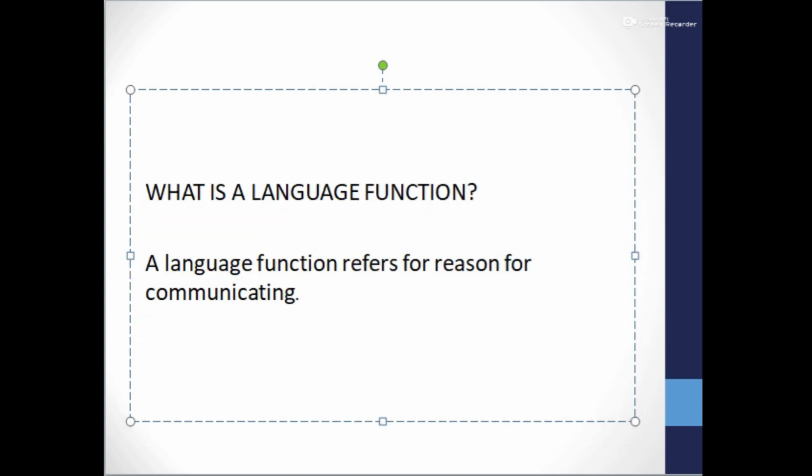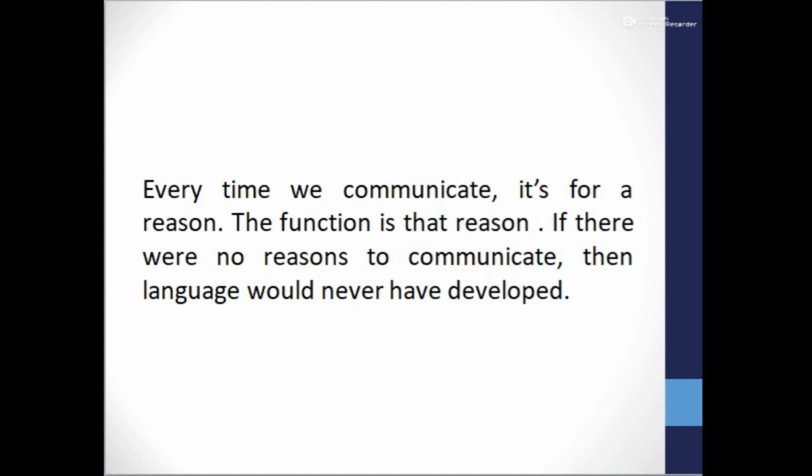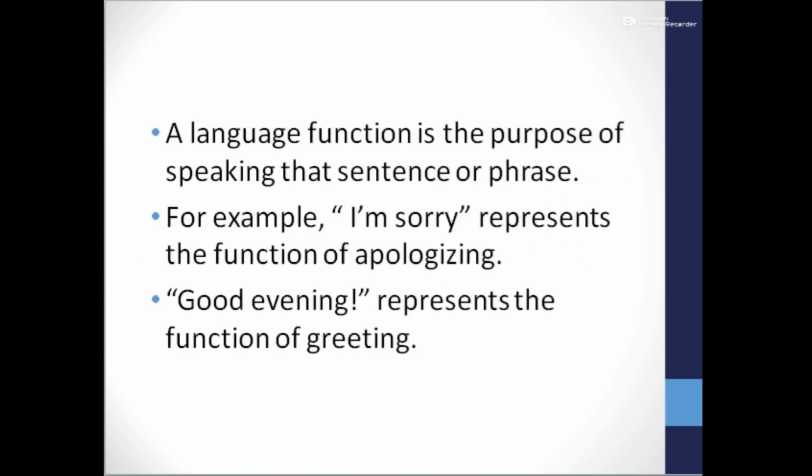What is a language function? A language function refers to the reason for communicating. Every time we communicate, it's for a reason. The function is that reason. If there were no reasons to communicate, then language would never have developed. A language function is the purpose of speaking that sentence or phrase. For example, I'm sorry represents the function of apologizing. Good evening represents the function of greeting.